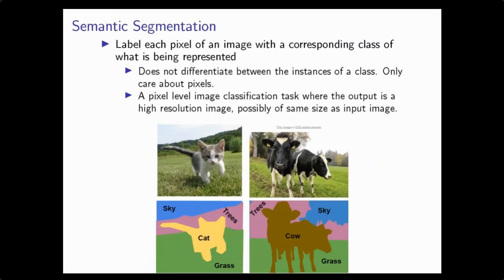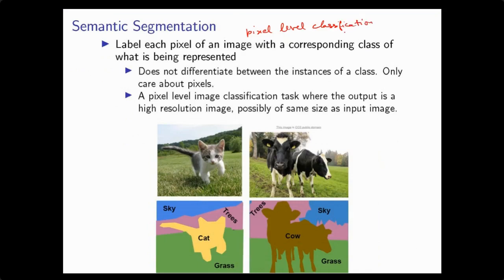Next, one of the important computer vision tasks is semantic segmentation. Basically, we also call semantic segmentation pixel level classification.